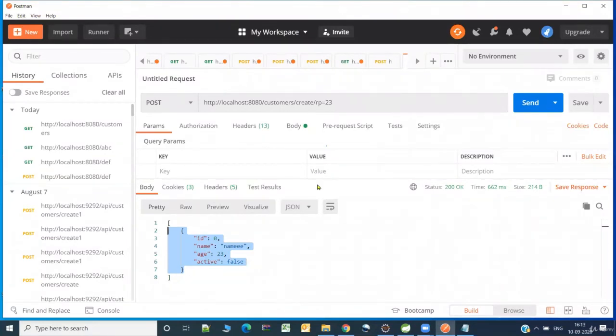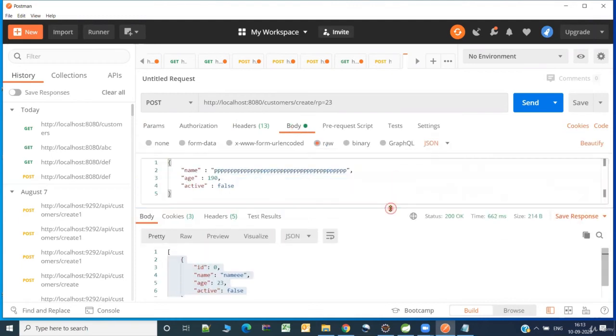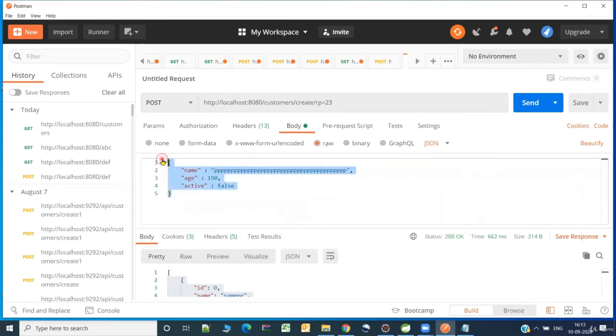So let us go to the Postman tool and see, until now we were not specifying anything in the request except the URL and HTTP method. But in real applications, you may need to specify the request body. Okay, right? So I am specifying the request body. So let me try to put it as this. So I'll give some name here. Age, I'll try to give it as 28. And okay, active let it be false as of now. And ID, I'll be giving as some 9.